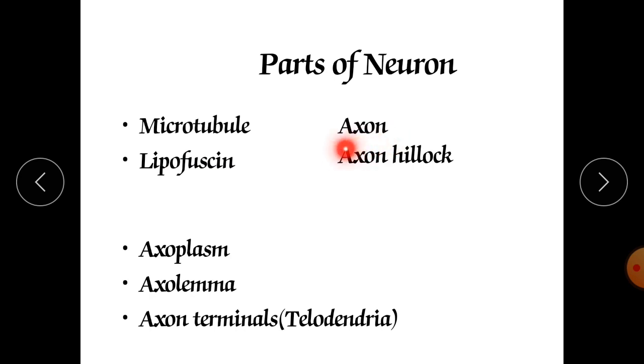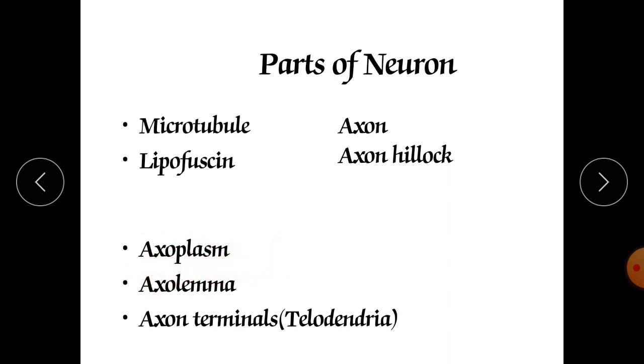The main function of the axon is carrying the impulse produced in the nerve and propagating impulses from one nerve to another nerve. It increases their speed. They transfer the impulses in the form of electrical energy. Axon hillock is the neck portion between the cell body and the axon.